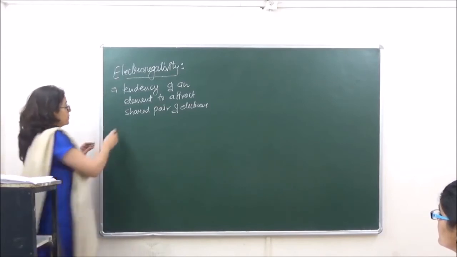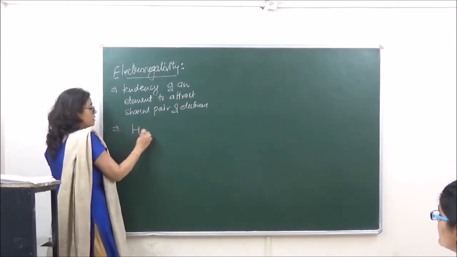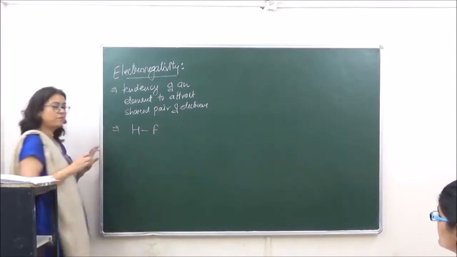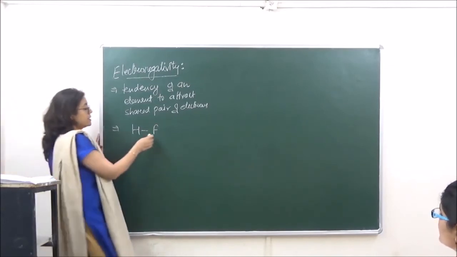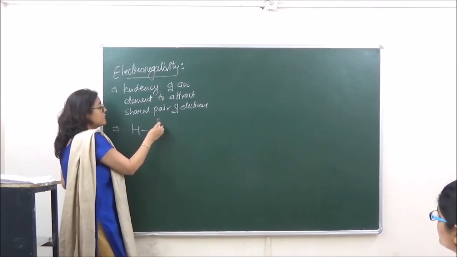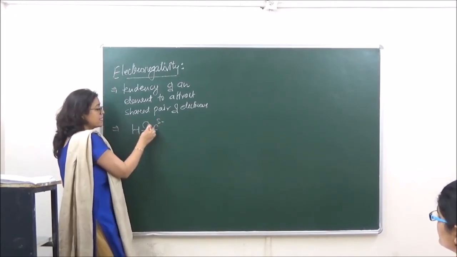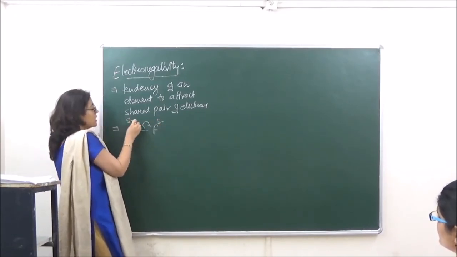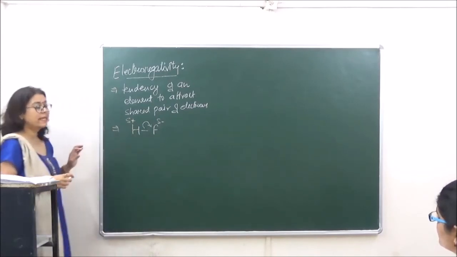As for example, we are taking HF. Over here it is seen that fluorine attracts the shared pair of electrons. As a result of which fluorine gets a slight negative charge and hydrogen gets a slight positive charge.